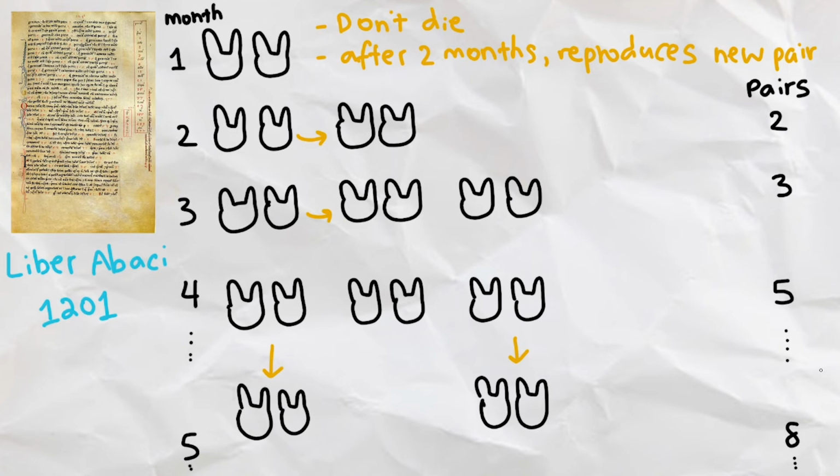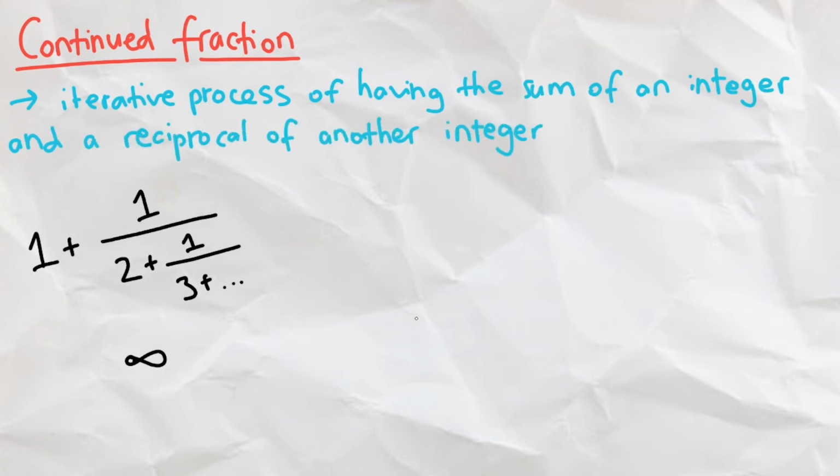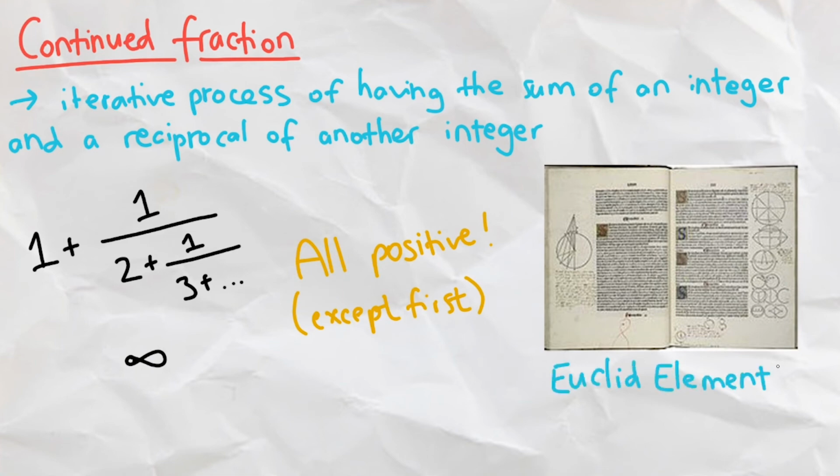Lastly, we have the continued fraction, which is an iterative process of having the sum of an integer and a reciprocal of another integer. This can go on infinitely, but all the integers involved, except for the first one, must be positive. This was first mentioned by Euclid again in 300 BCE in Book 7 of his Elements, in the form of finding the greatest common divisor.